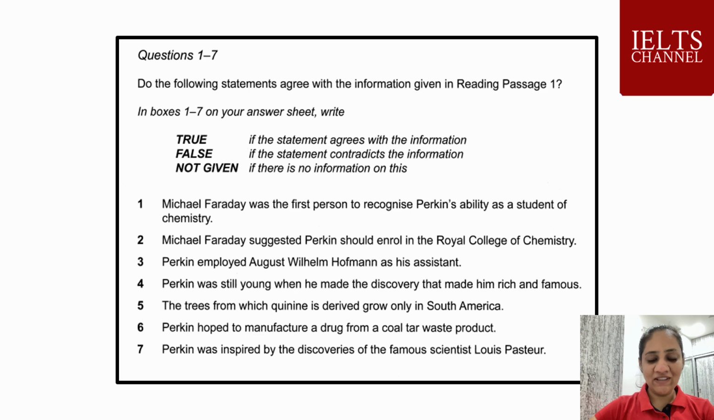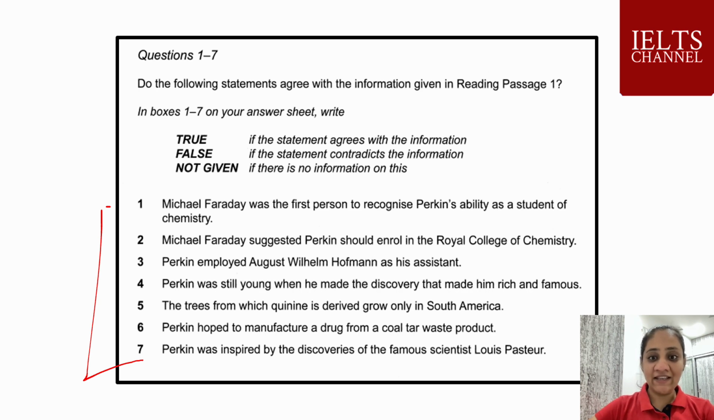Hello and welcome everyone to the True False Not Given series. This is session number 7. The passage we have taken is from Cambridge 9 Test 1 Academic, William Henry Perkin. You have to solve questions 1 to 7 here for True False Not Given. This is our session number 7.